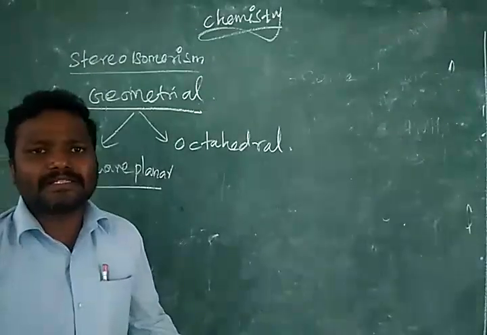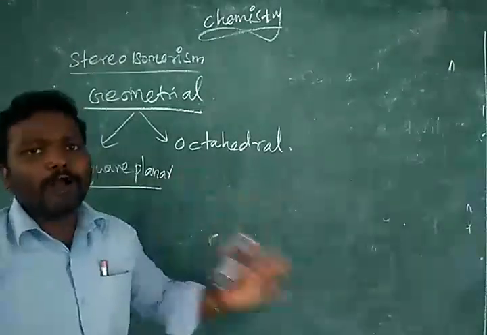Square planar means we have one metal atom and 4 ligands.